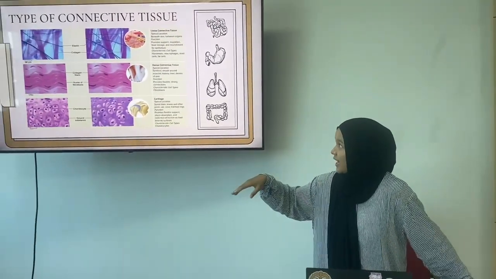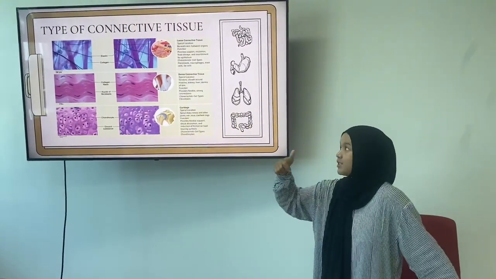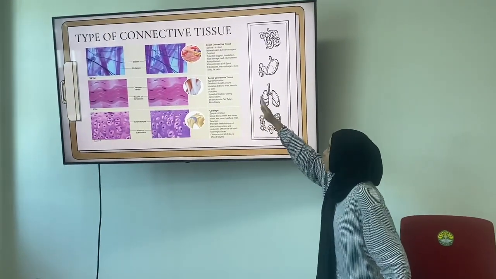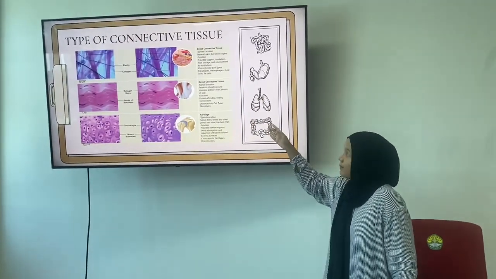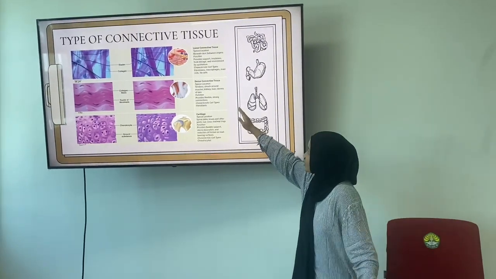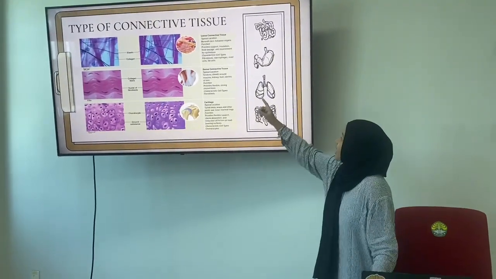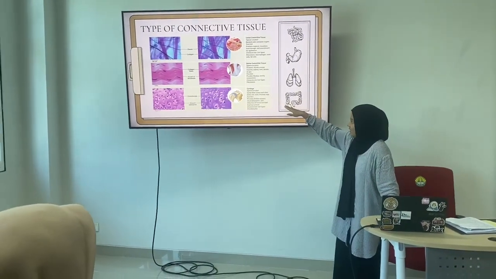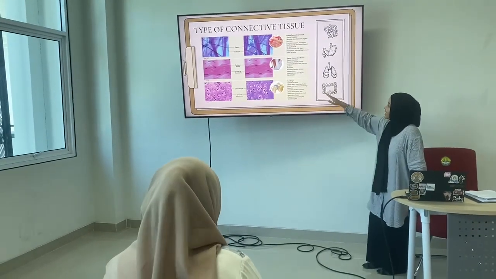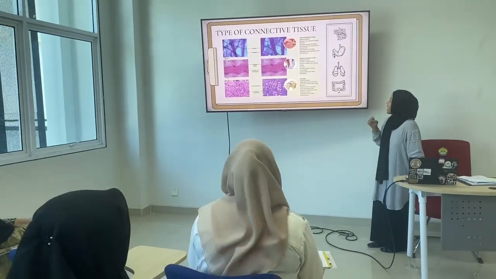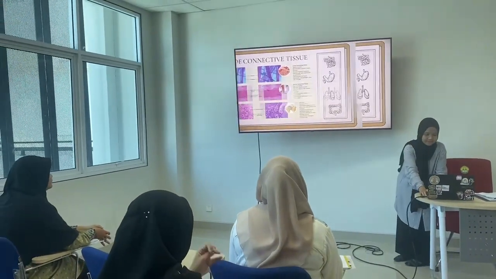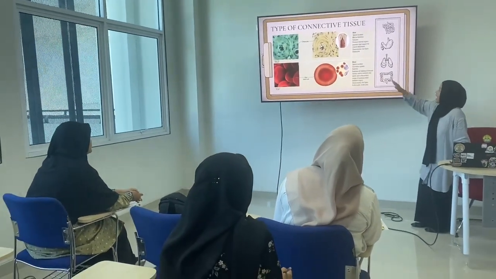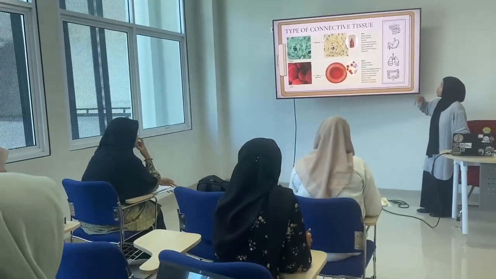So, two types of connective tissue, proper and specialized. Proper includes loose connective tissue and dense connective tissue. Loose connective tissue is typically located beneath the skin and between organs. Dense connective tissue is typically located in tendons, the sheath around muscle, kidney, liver, and dermis of skin. Cartilage is typically located in spinal discs, knees and joints, nose and tail base. Bone is typically located in most of the skeleton, and the last, blood, is typically located in the circulatory system.